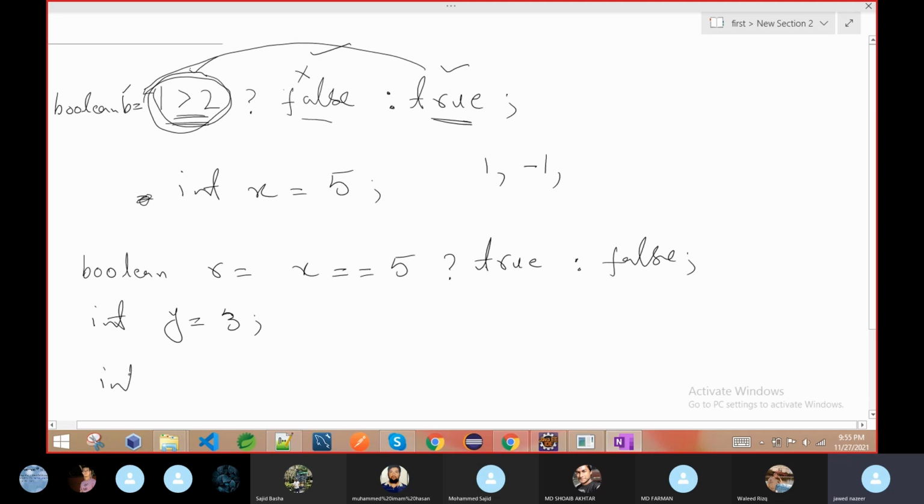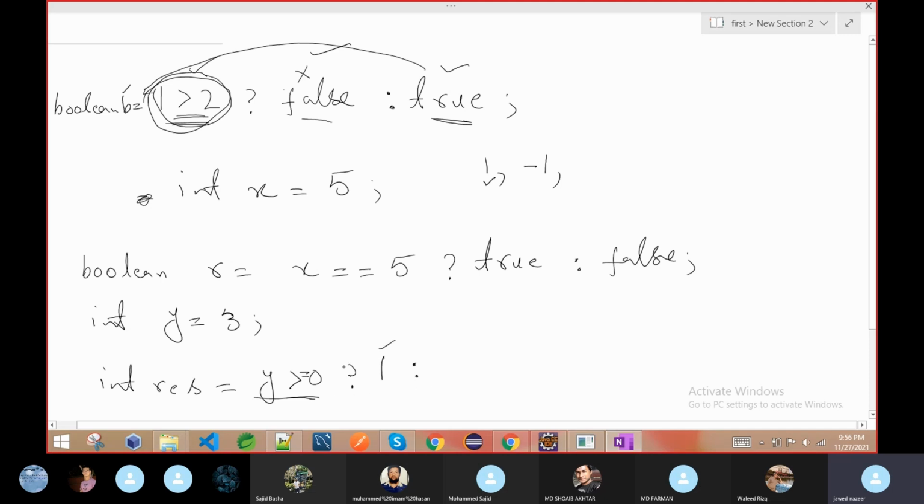Then we will do what? I will write int result equal to, then is y greater than 0? If y is greater than 0, it is a positive number, so I ask you to print 1. Then I will write 1 here. Because 0 is part of the positive numbers, we use greater than or equal to: if y is greater than or equal to 0, then we are printing 1.